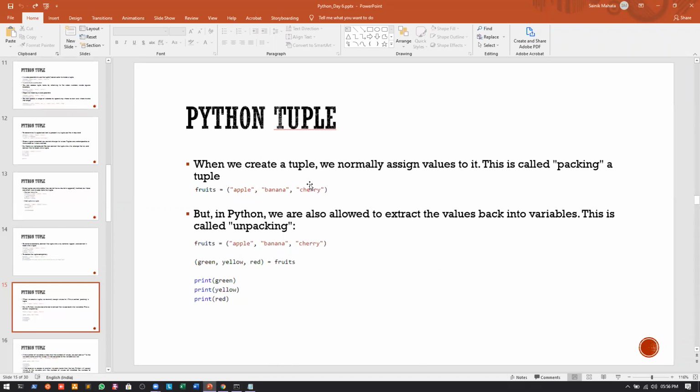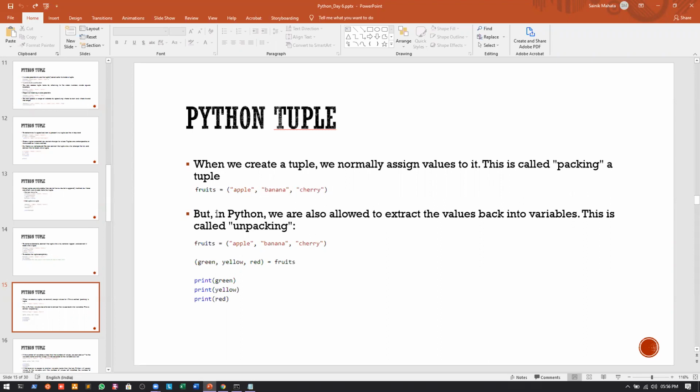Whenever we create a tuple, we normally assign values to it. This is very important, and this is called packing a tuple. In this example, we have given a variable name fruits, and it's a tuple. We have used round brackets and given 3 elements into the variable called fruits. If I print the type of fruits, it will be a tuple. This is called packing a tuple. Now what is unpacking?